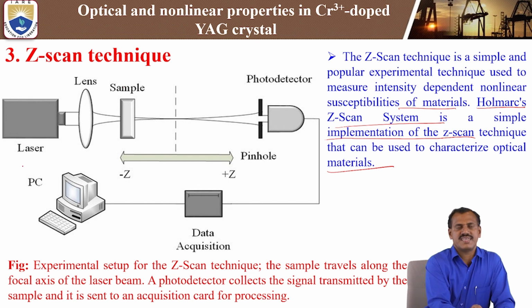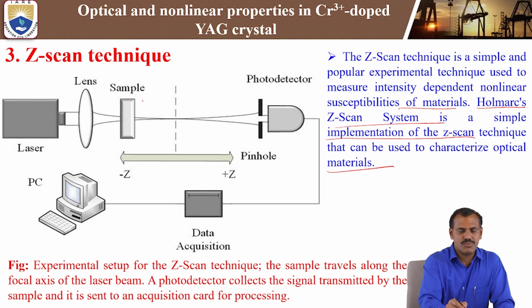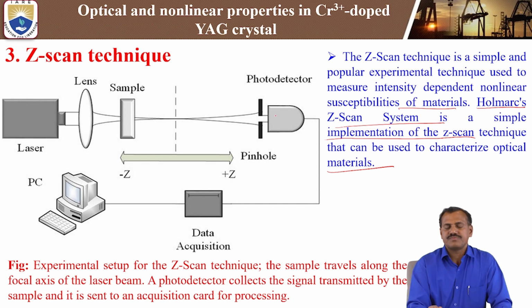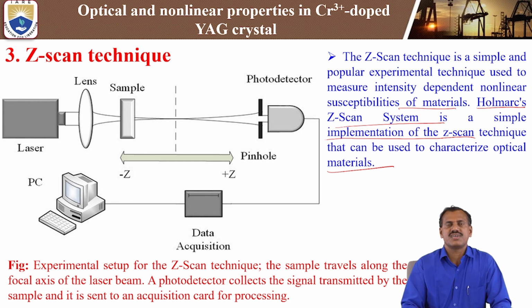We are focusing the laser. Here we can use an argon ion laser. In between, after this lens, we keep the sample. After that we have a photo detector. The photo detector detects the transmitted signal through the sample, which is sent to the data acquisition part. Then in the CPU we save the data, collecting the Z-scan data. This is a simple and unique technique to study nonlinear properties.